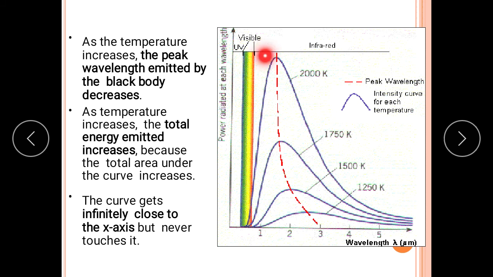This point where the power density is maximum, and the wavelength corresponding to that point, is known and denoted as lambda max. It does not mean that the value of lambda is maximum. Lambda max is the value of wavelength for which the power radiated is maximum, but the wavelength is not maximum, because after that the wavelength again increases but the power decreases.